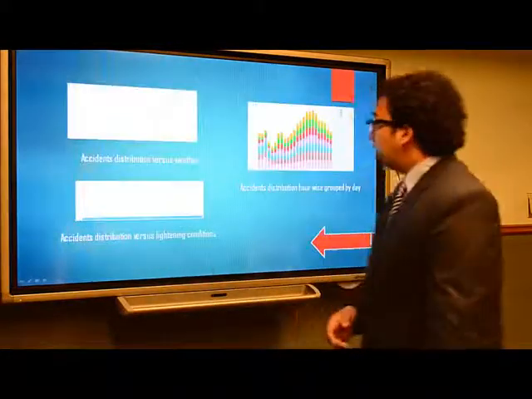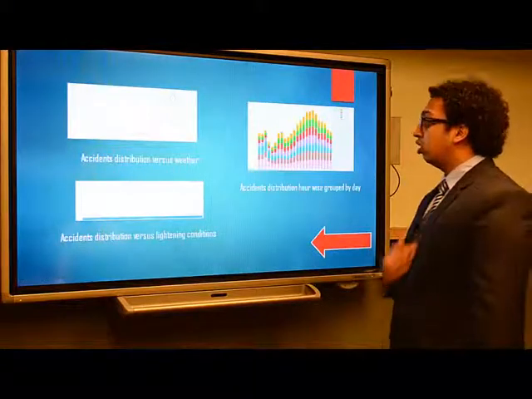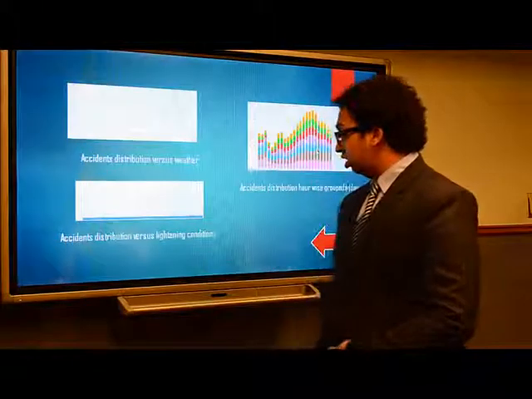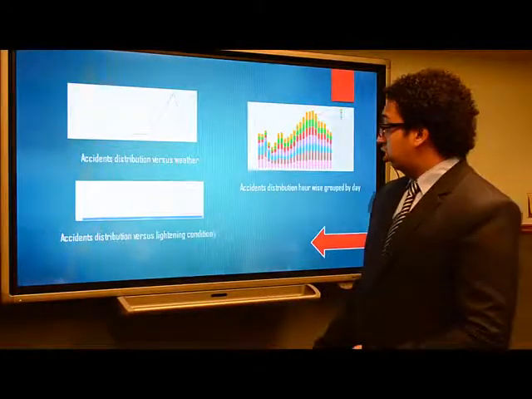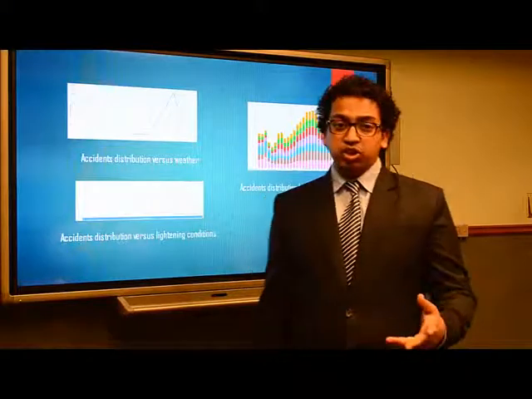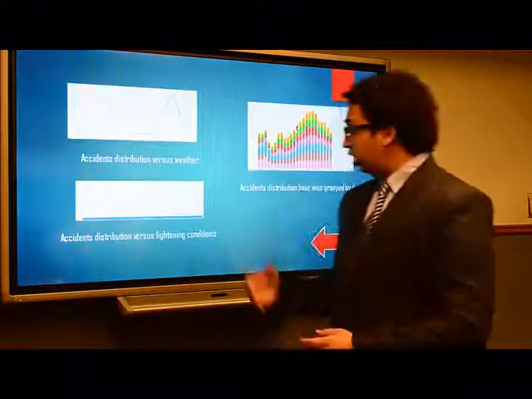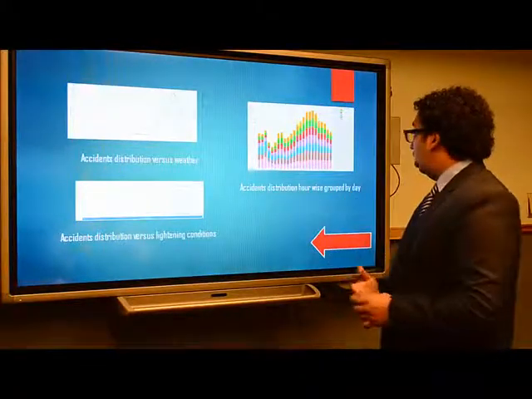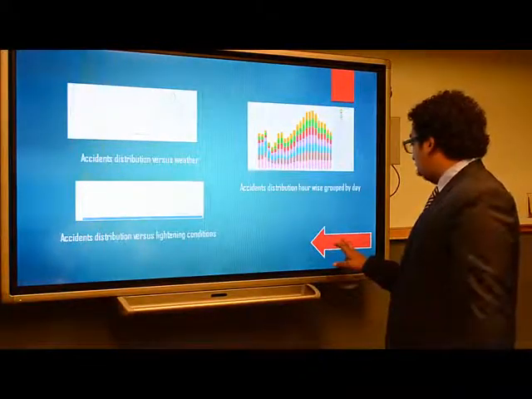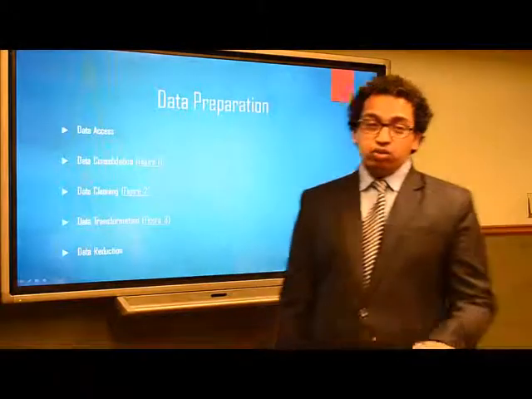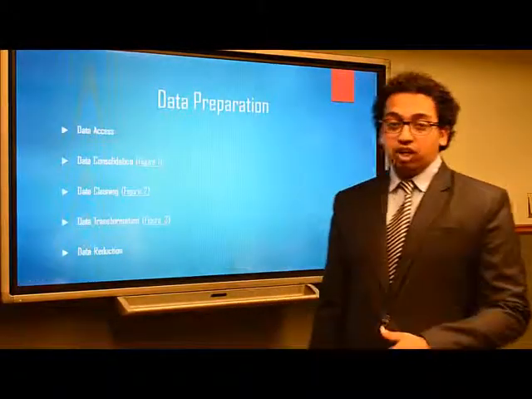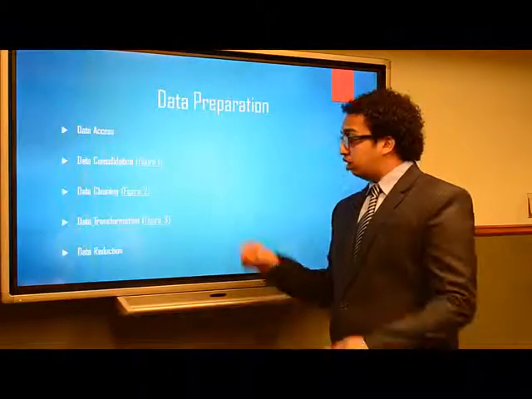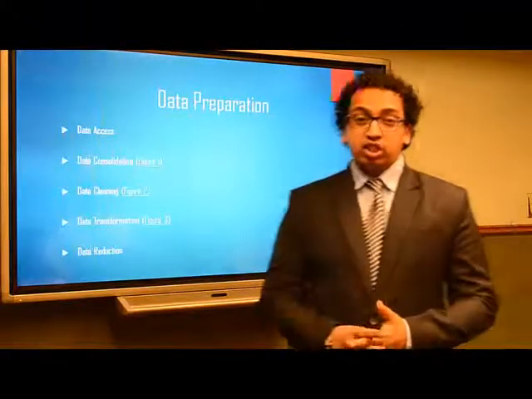And the next thing is data transformation. There were 2 variables for weather and light conditions, so we had to merge them to create a single variable and adjust our data accordingly. And another thing was the hour of the day. There are 24 categories in that, and so we had to filter to reduce the number of categories. And the last and final step was data reduction.